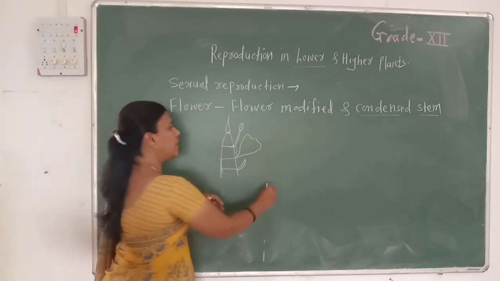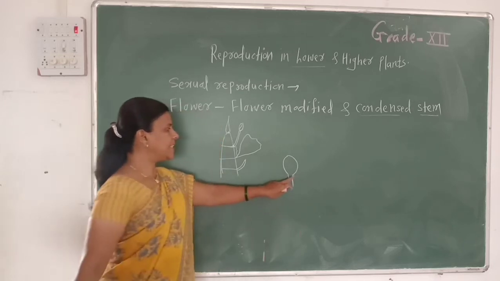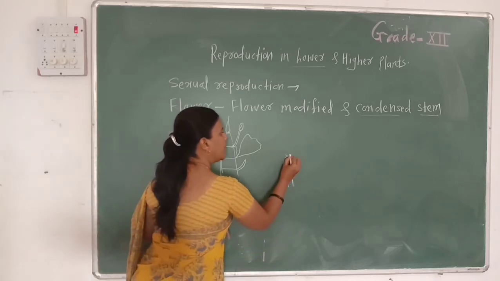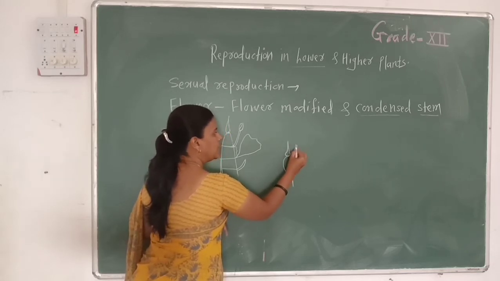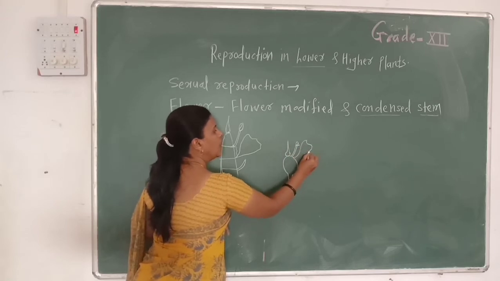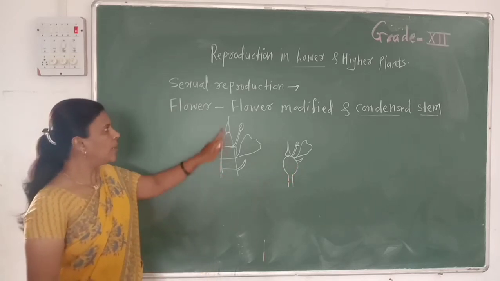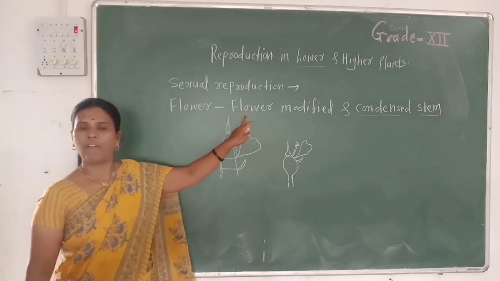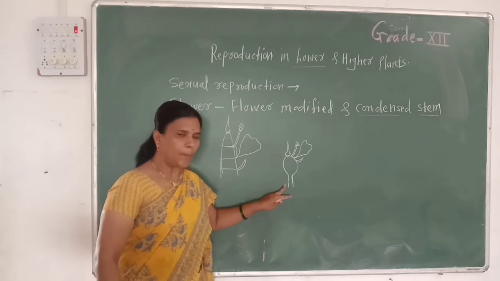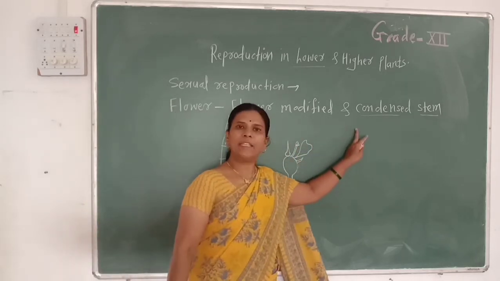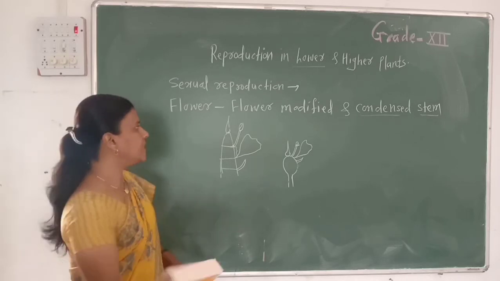How is this flower developed? If this is a condensed stem, this is the pedicel, then this is the thalamus. From the apical meristem, the carpel is developed. From this node, the androecium is developed. From this node, the corolla is developed, and from this, the calyx is developed. So we define a flower as a compressed or condensed stem which is developed by the stem to do a special function, which we call a flower.